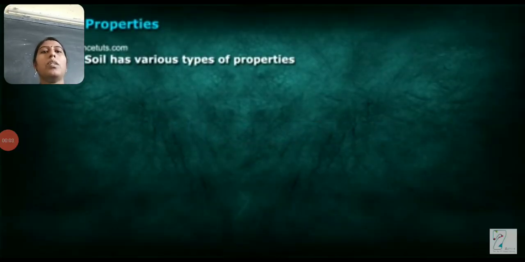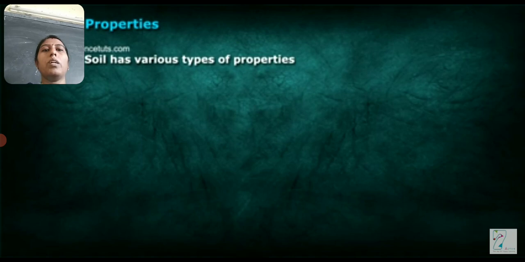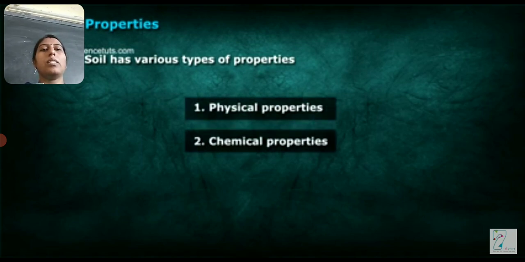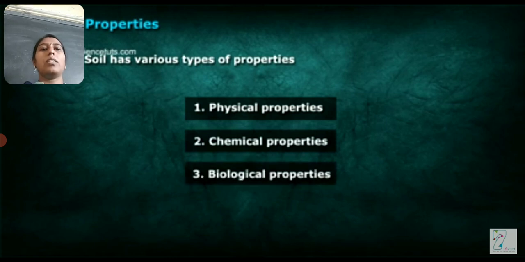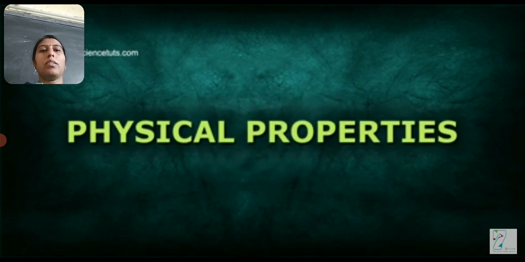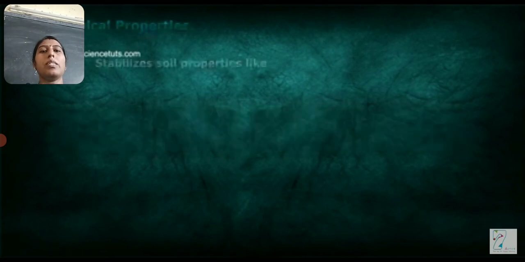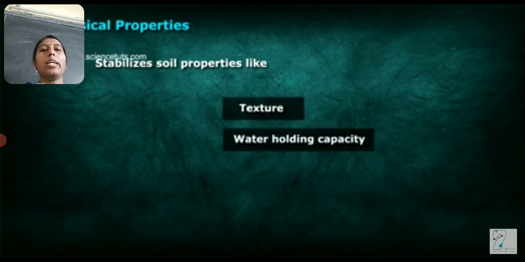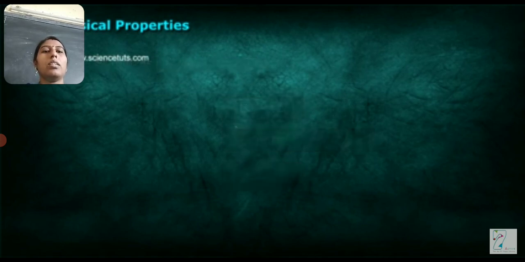Yes, good afternoon children. Today we will see about soil properties. Soil has various types of properties. The first one is physical, the second is chemical, and the third is biological properties. First we will see the physical properties. It can stabilize soil properties like texture, water holding capacity, and color.